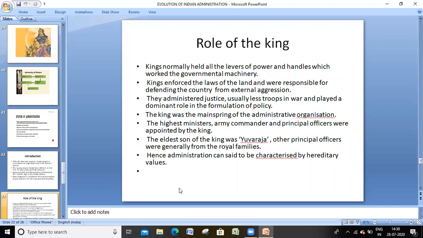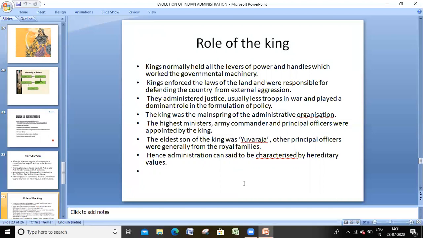If you take the role of the king in Gupta administration, kings normally held all levels of power and handled the governmental machinery. He made the laws and implemented the laws. He was responsible for everything, and always defended the country from external attack or aggression. He administered justice and played the dominant role in formulating all the policies of the country. The king was the most important person in administration.